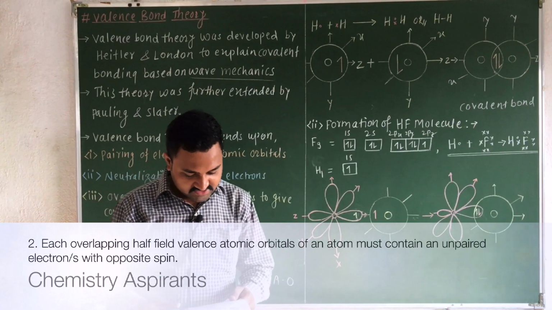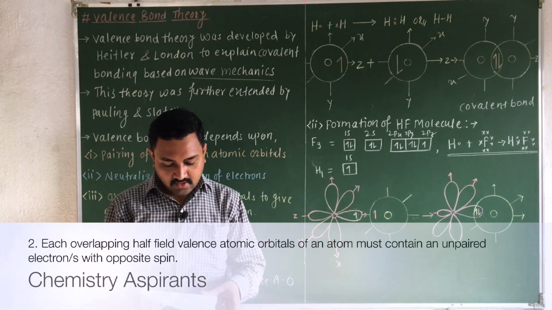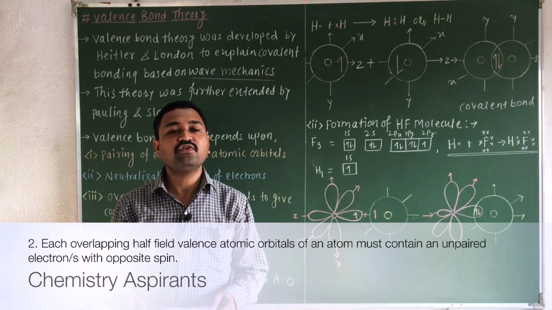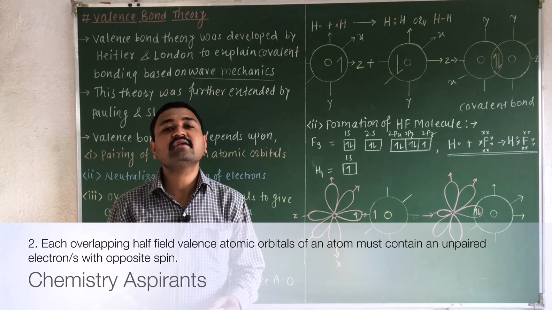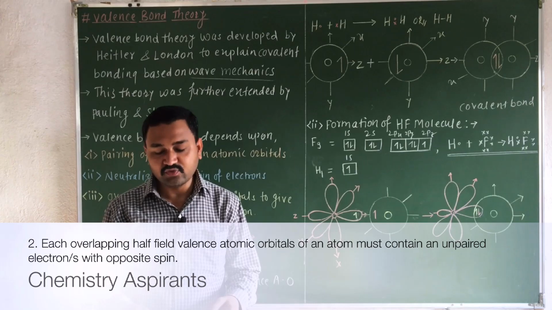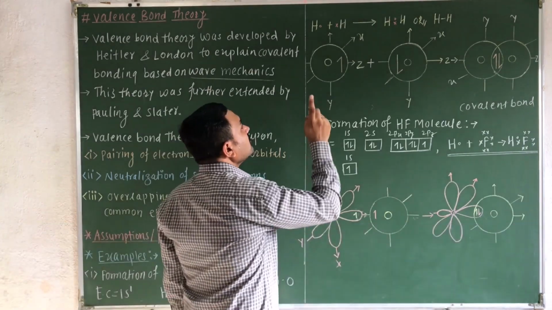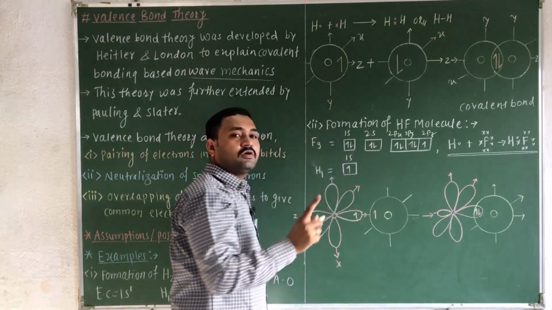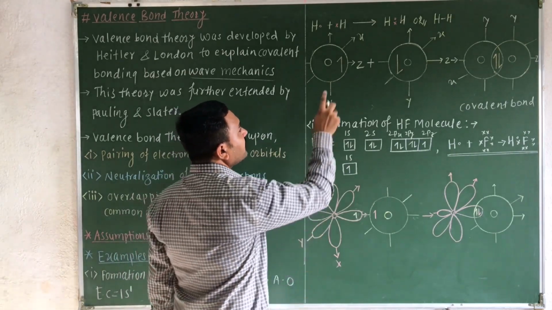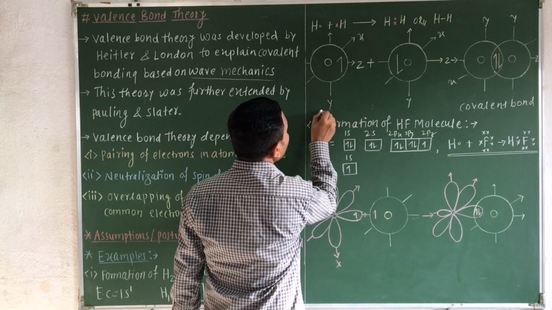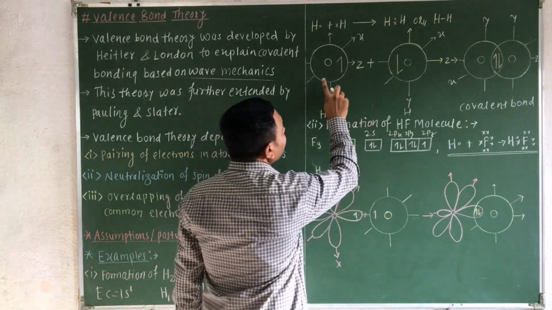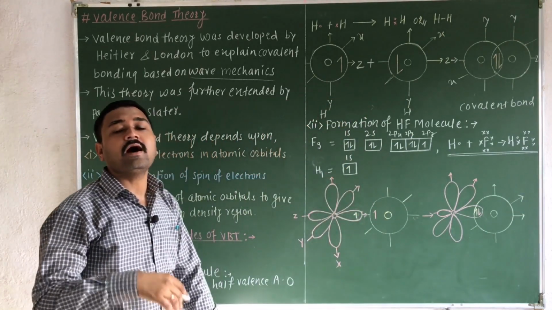Now the second postulate: each overlapping half-filled valence atomic orbital of an atom must contain an unpaired electron with an opposite spin. The half-filled valence atomic orbital must contain an unpaired electron, as I have shown here in both these hydrogen atoms. They contain unpaired electrons with the opposite spin.